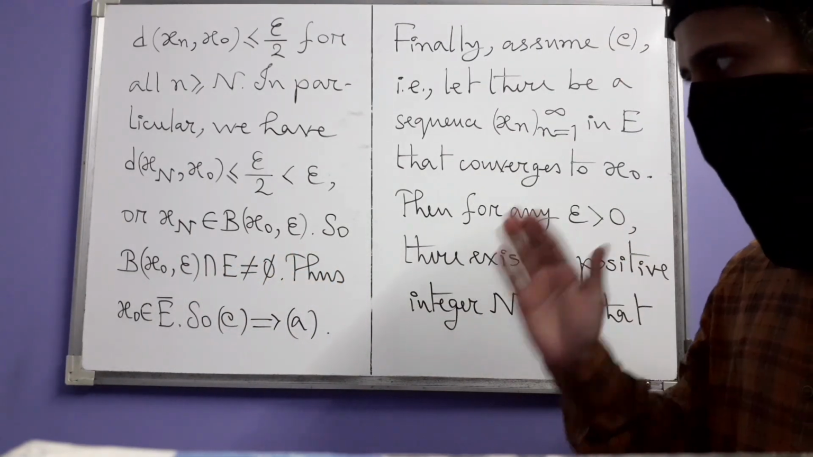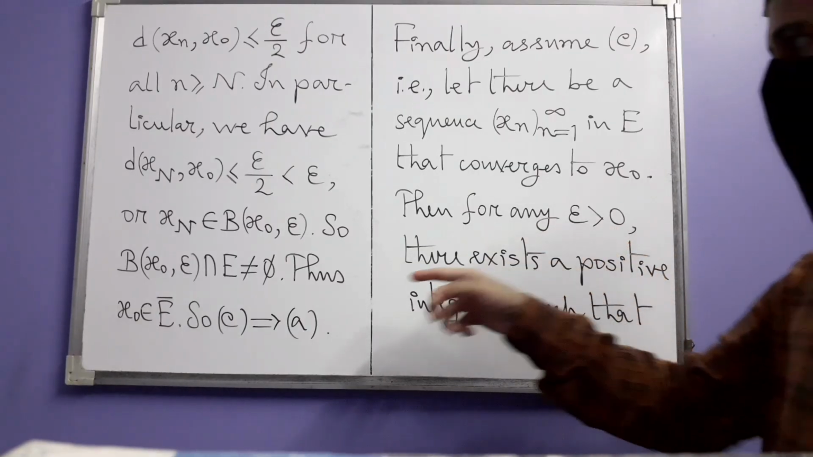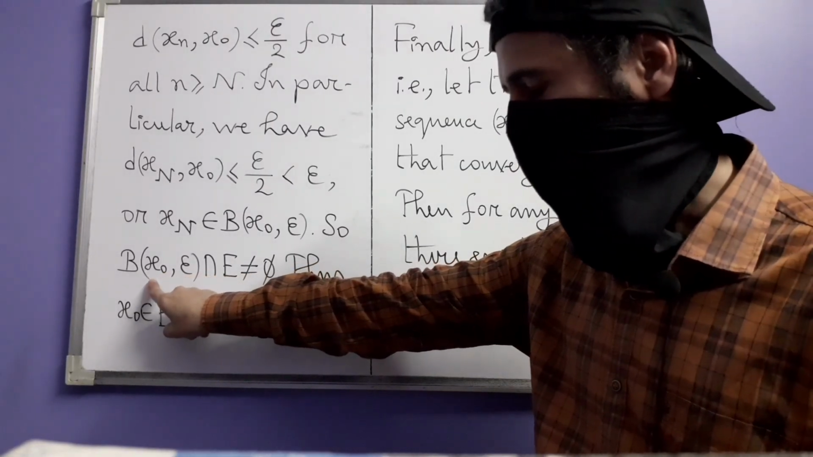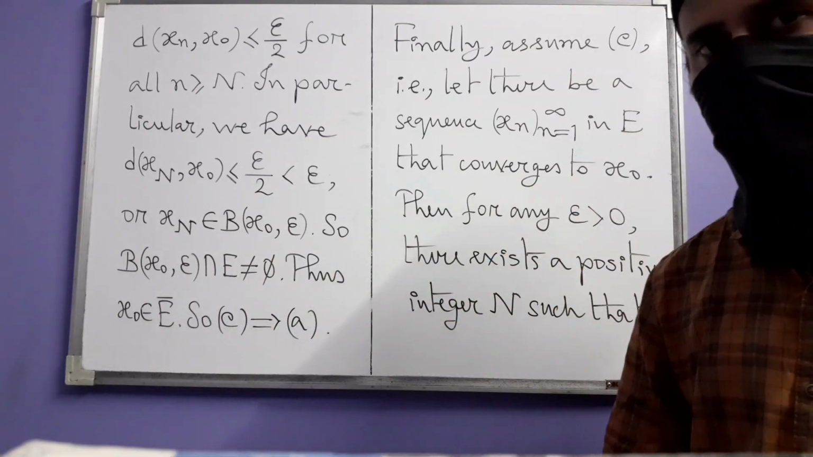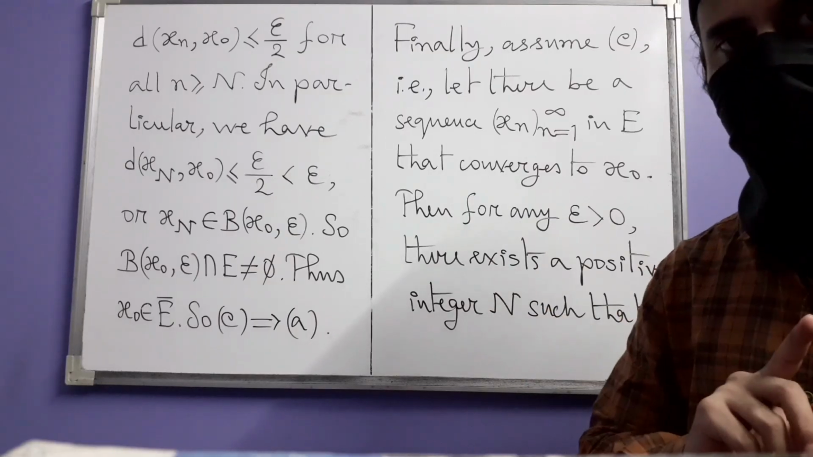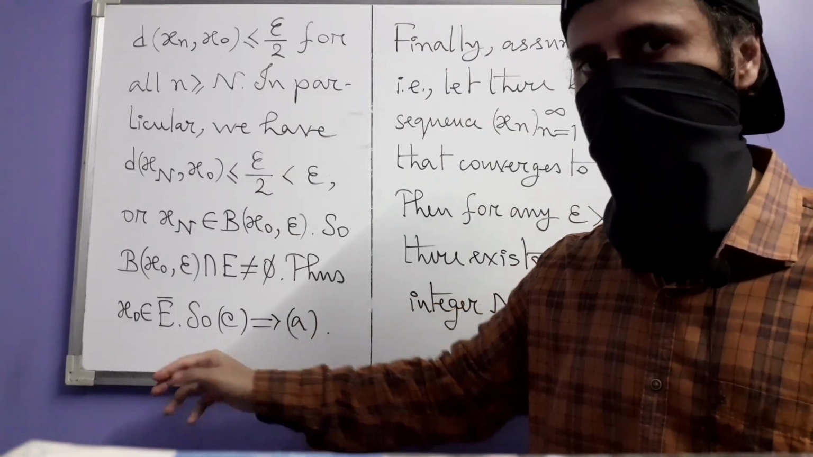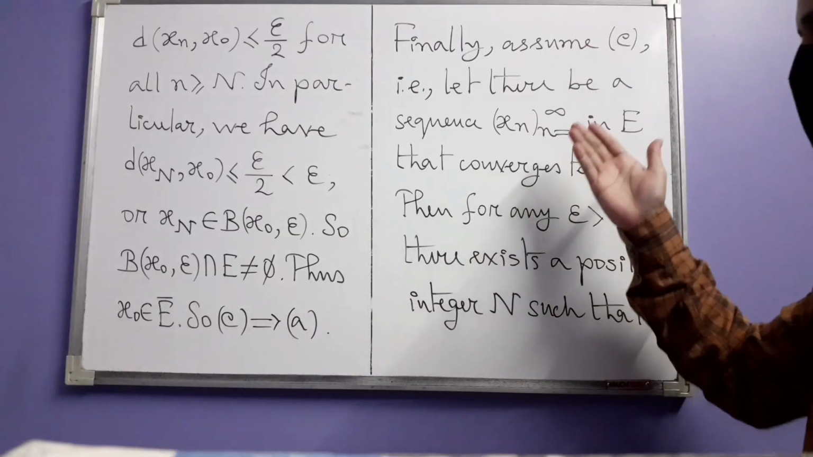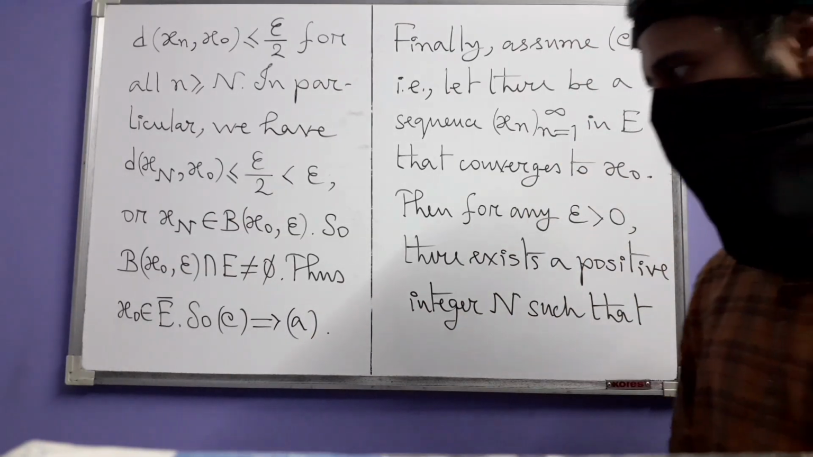So we have ended up showing that no matter what our epsilon is, the ball centered at x0 having radius epsilon intersects E. And so by the definition of adherent point, x0 is an adherent point of E, that is x0 belongs to the closure of E. But that is just statement A, so that's how you have C implying A. And that completes this solution.